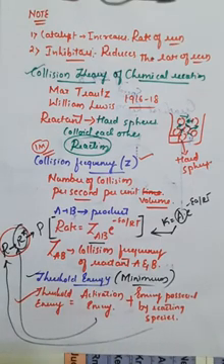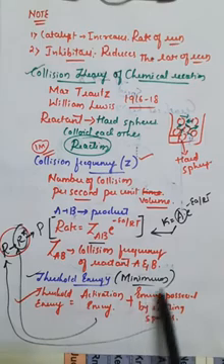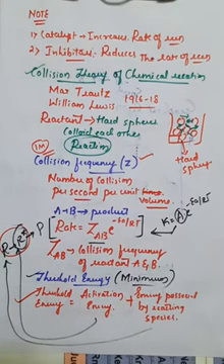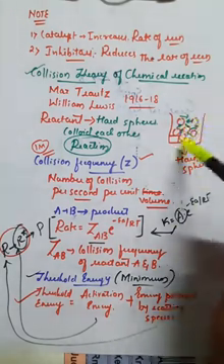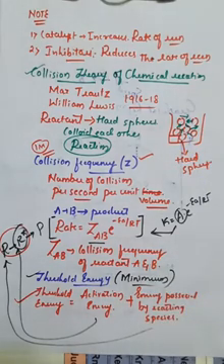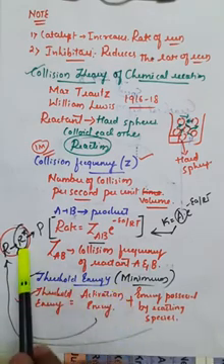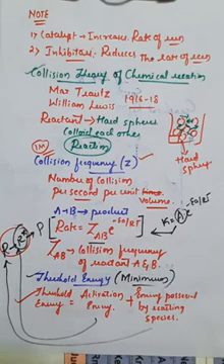Very simple. Once again I will explain here. Threshold energy is the minimum energy for the conversion of reactant molecules into product molecules. Which means during collision, these molecules must possess some minimum energy which initiates the collision of the molecules and converts them into product. So threshold energy is equal to activation energy, that is the amount of energy required for the formation of the intermediate, plus the energy possessed by the reacting species.